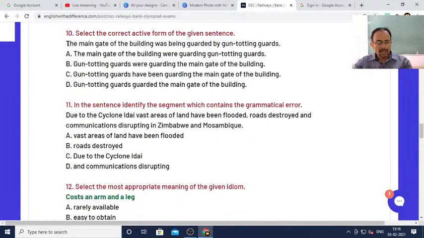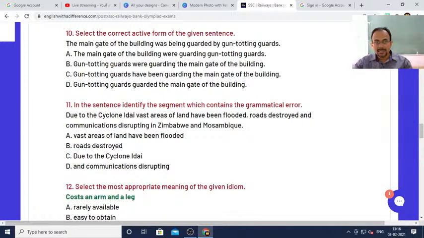See, I give you a hint. Here, you can see the object is gun-toting guards. So gun-toting guards should be the subject, and it is past continuous because was being guarded means past continuous. So see where the past continuous tense has been used here. Gun-toting guards were guarding, gun-toting guards have been guarding, gun-toting guards guarded.